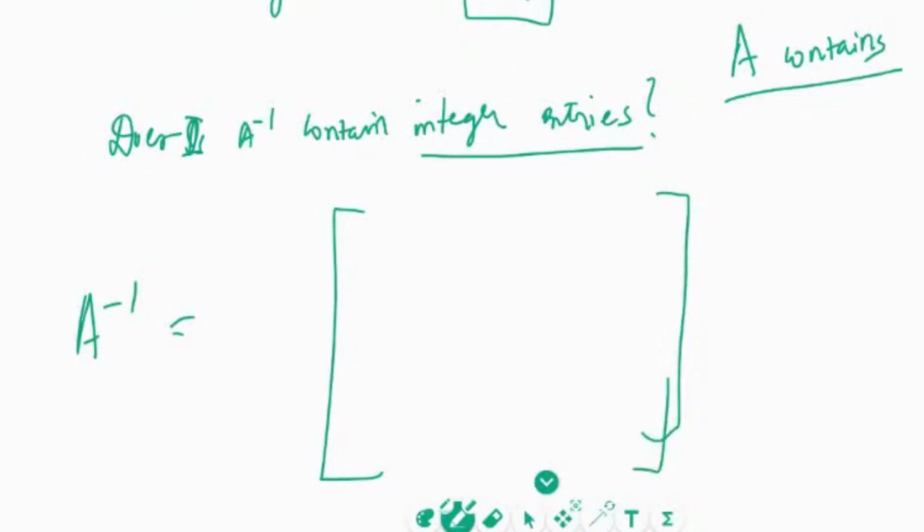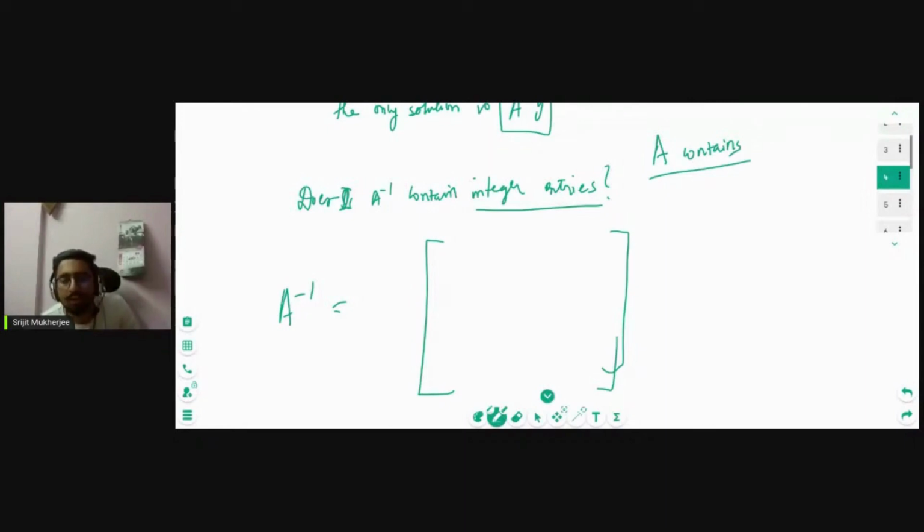Can someone tell me? Yeah, perfect. One thing, sorry, Satej: yes, the inverse is unique, and since it's invertible, the left inverse is equal to the right inverse. You can prove that, but that's not the problem. The problem is whether A inverse is integer or not, because there's only one possible inverse. Yes, exactly, perfect.